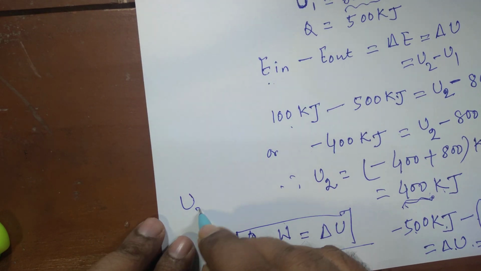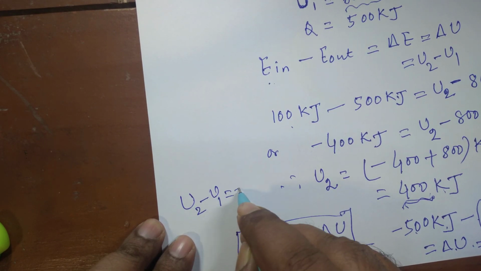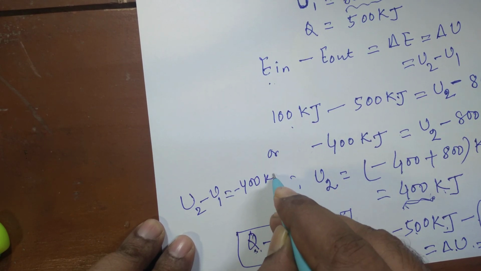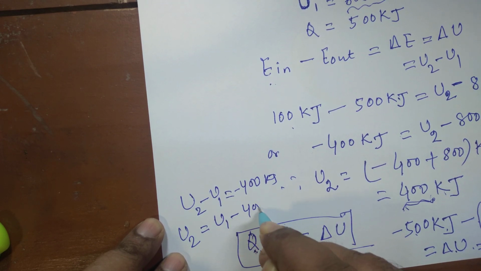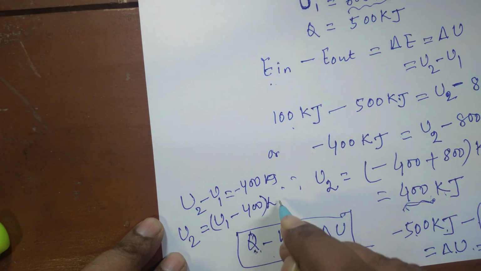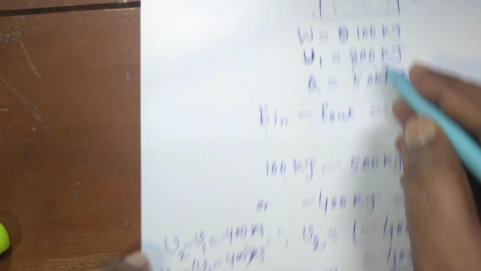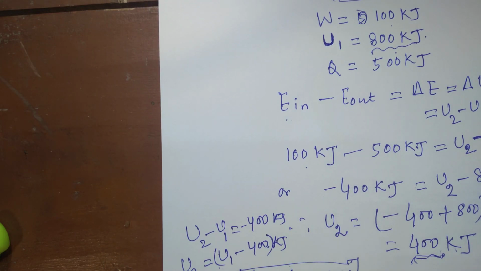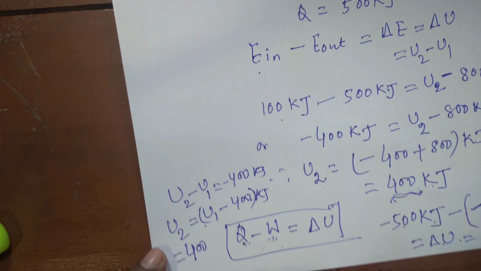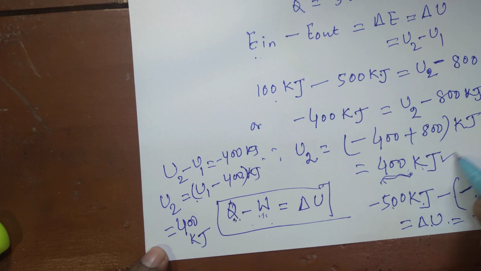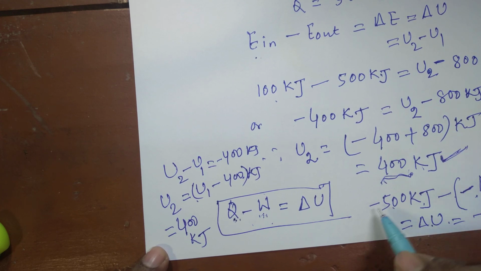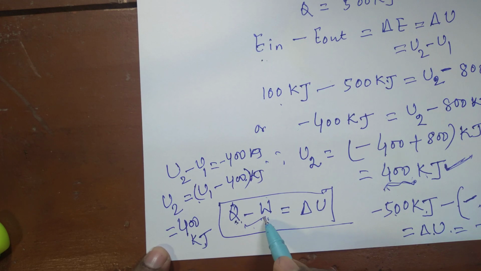That means U2 minus U1 is equal to minus 400 kilojoule. U2 will be U1 minus 400 kilojoule. U1 was initially 800 kilojoule. So 800 minus 400, that is 400 kilojoule. In this case also we found out 400 kilojoule, and by applying this equation also we can solve this problem.